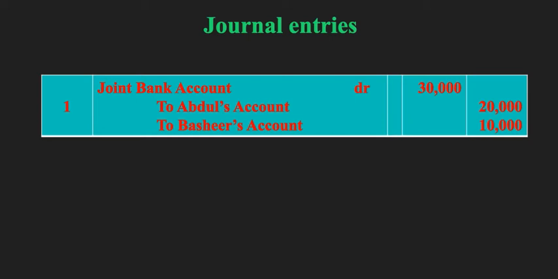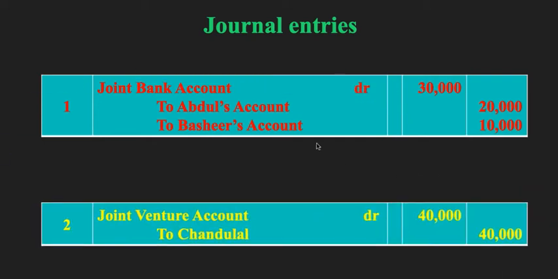So after that, they purchase goods worth rupees 40,000 from Chandulal, which is given in the problem. And for that, what would be the transaction? This journal entry would be joint venture account debit to Chandulal's account. How much is it? 40,000. So for this, what would be the narration? The narration would be goods purchased on credit, right?